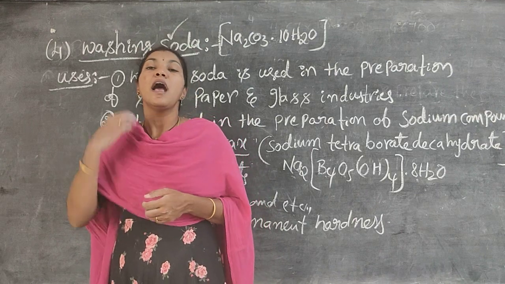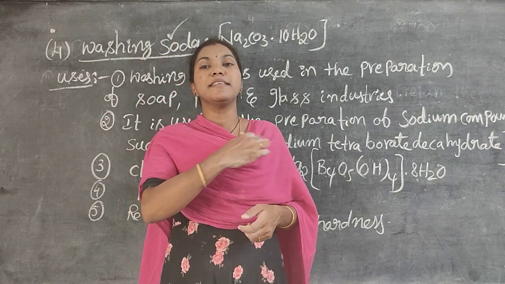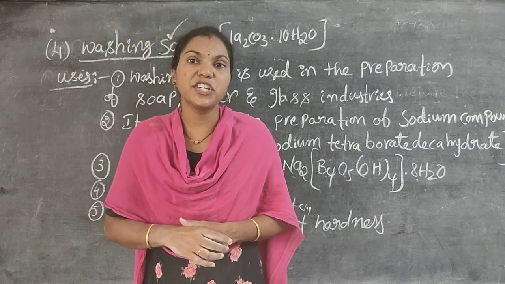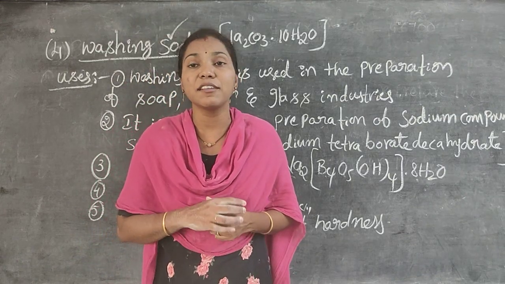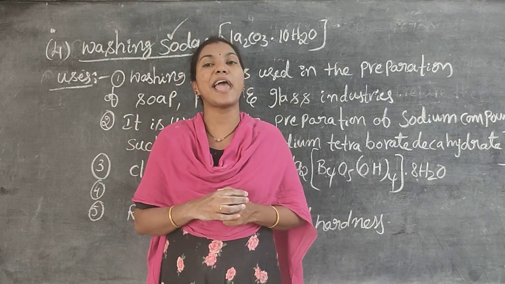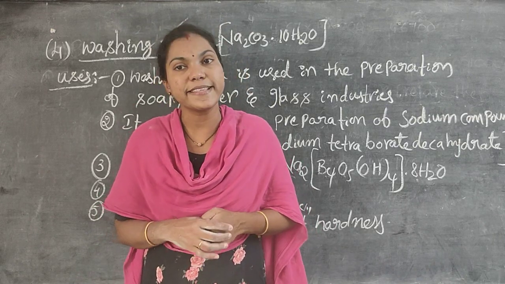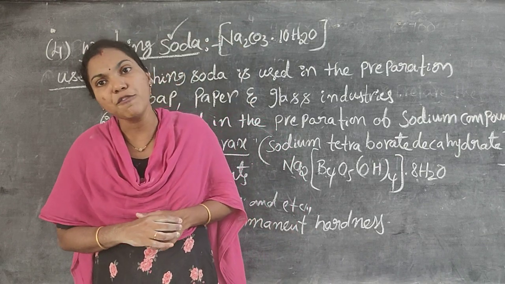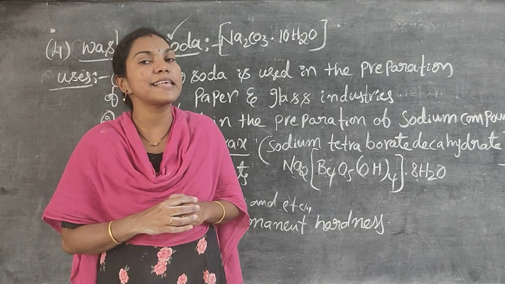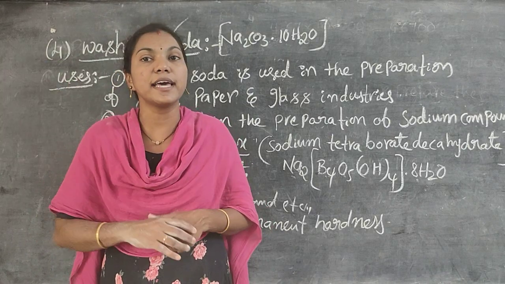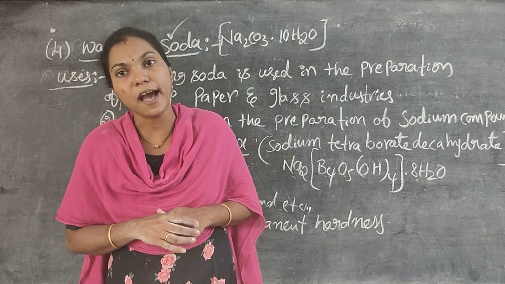How is permanent hardness caused? By the salts of chlorides and sulfates of calcium and magnesium presented in the water. Chlorides and sulfates of calcium and magnesium in the water cause the permanent hardness of water.